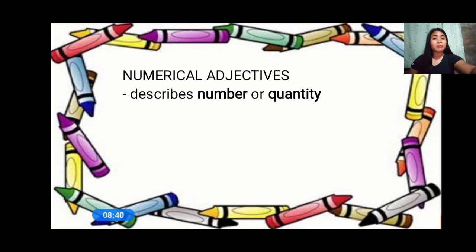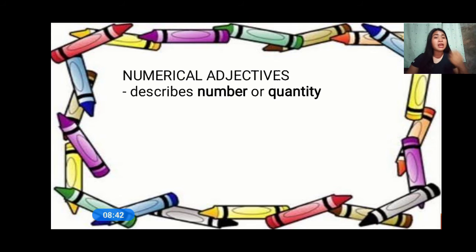Okay, so let's have the second one, the numerical adjective. When we say numerical adjective, it describes number or quantity. From the word itself, numerical: number or quantity. The adjective that describes number or quantity, what is that? Numerical adjective. Very good. What is numerical adjective? An adjective that describes number or quantity.